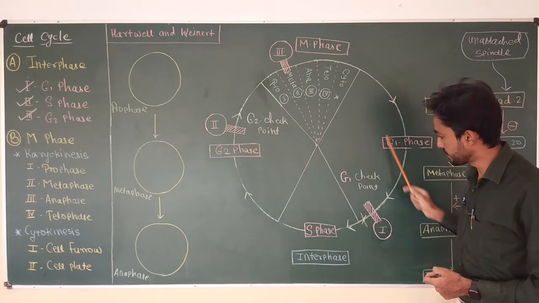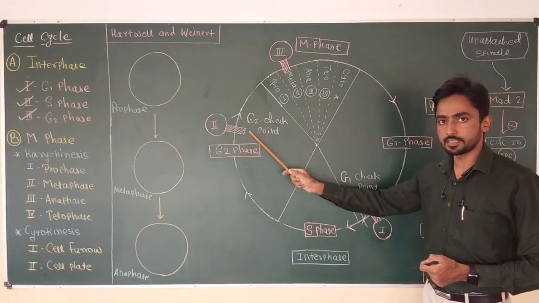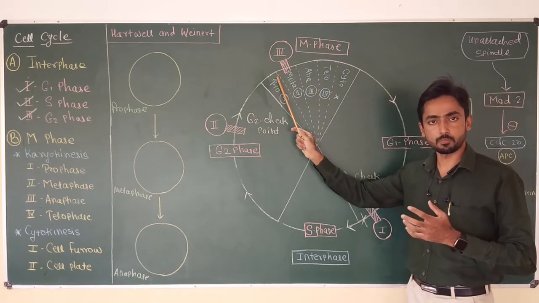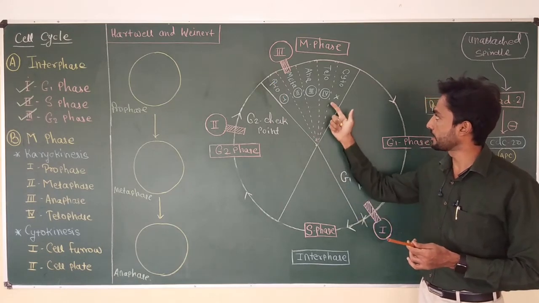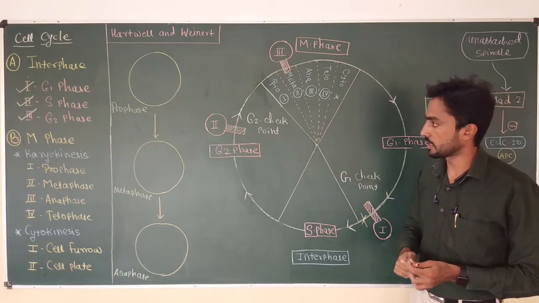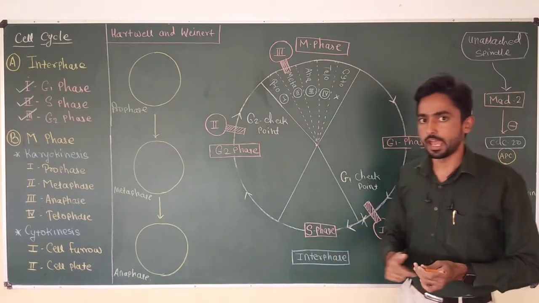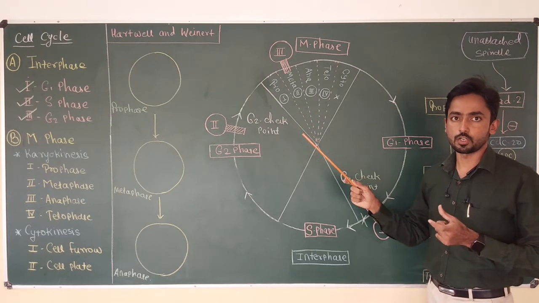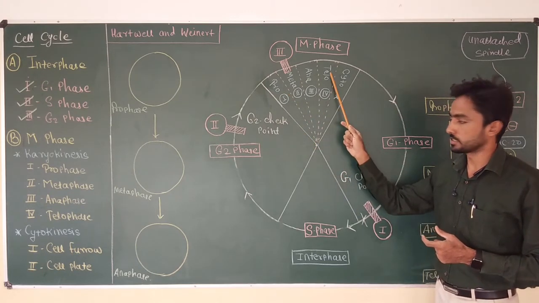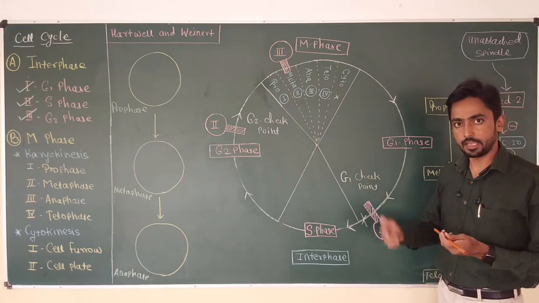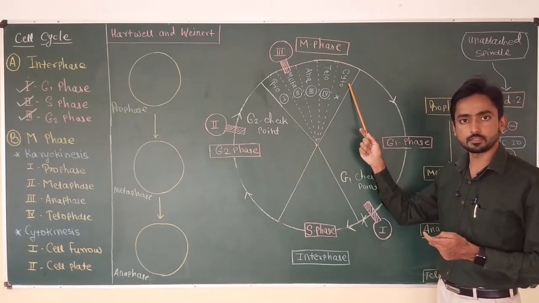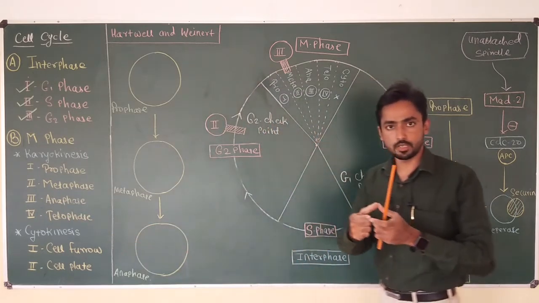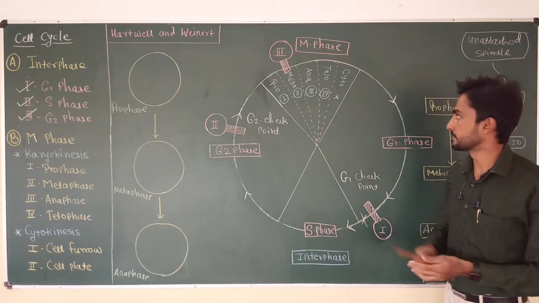And now after completing G1, S and G2 phase, once the cell enters the M phase, it first has to pass prophase, then meta, ana and telophase. These four stages are the types of karyokinesis, where actual division of the nucleus occurs. That means from one nucleus, two daughter nuclei are produced in the telophase. At the end of the telophase, the cell enters cytokinesis, the division of the cytoplasm, where the actual cell divides and two daughter cells are produced.